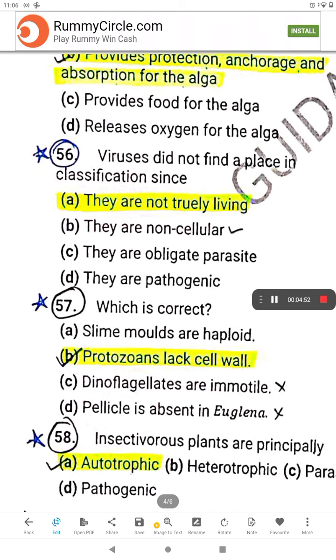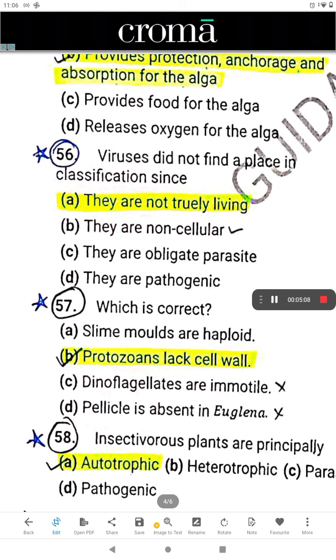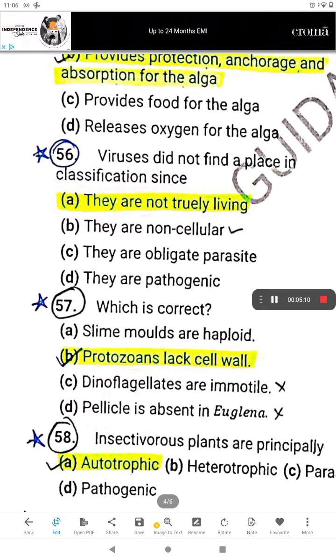So you cannot say that this is also right. No, A is right. A is right. You have to accept it. You had not read the NCERT of biological classification neatly, so you have to suffer for it. The 56th question says that viruses did not find a place in classification since they are not truly living.